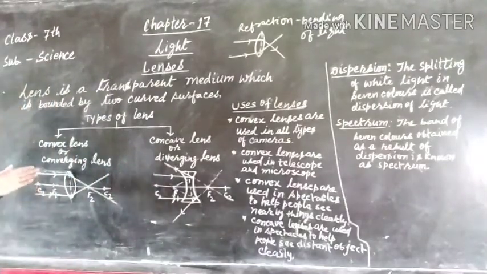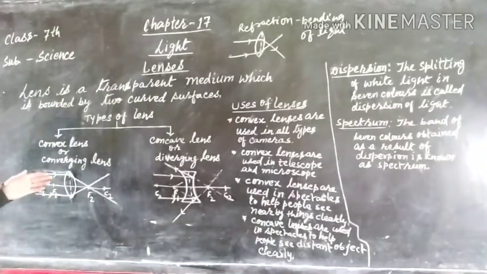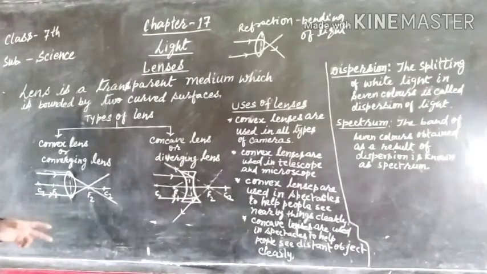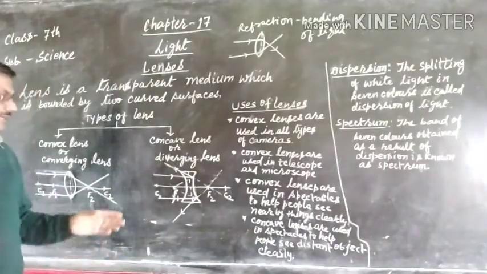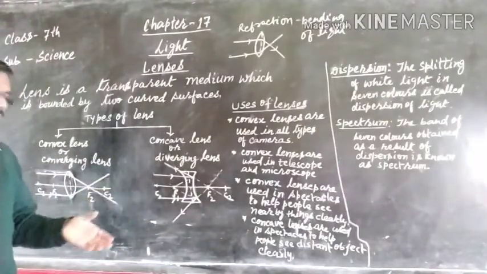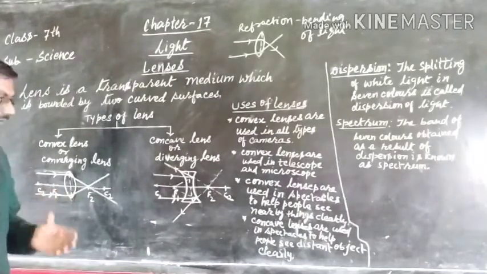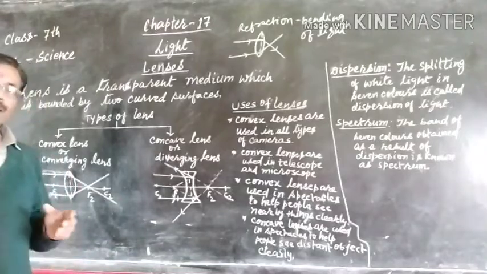So here in the convex lens you can see it bulges at the middle but converges at the two ends, while in the concave lens it is inward, it converges in the middle part while diverging at the ends.